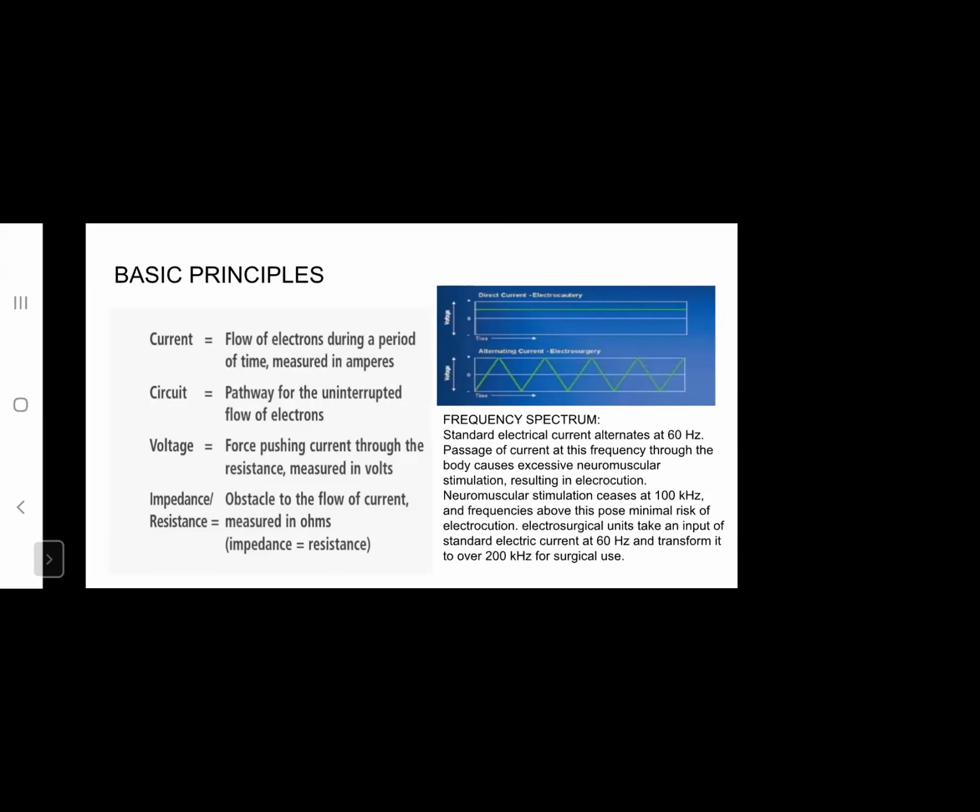The standard electrical current that we use for our household appliances alternates at 60 hertz. At this frequency, it would cause excessive neuromuscular stimulation. This is why people get electrocuted when they come in contact with live wires. However, neuromuscular stimulation ceases after a frequency of 100 kilohertz, and frequencies above this do not pose any risk for electrocution. So electrosurgical units take an input of standard electric current at 60 hertz and transform it to over 200 kilohertz for surgical use.